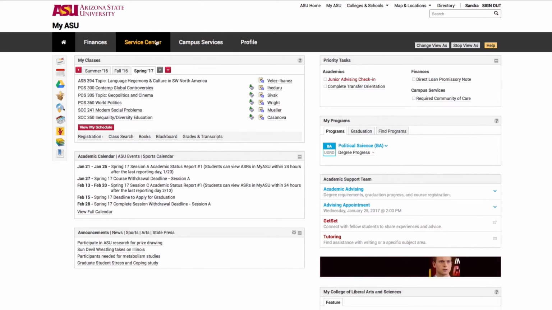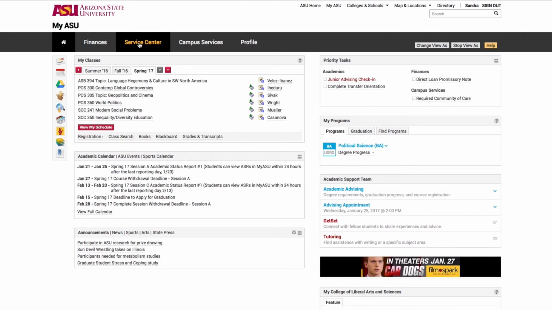On top of your MyASU page are also various links that can give you a wealth of information. Finances can give you your financial aid information as well as contact information to ask any questions regarding your finances. The Service Center page gives you ASU knowledge articles, so questions that students have asked that have already been answered.